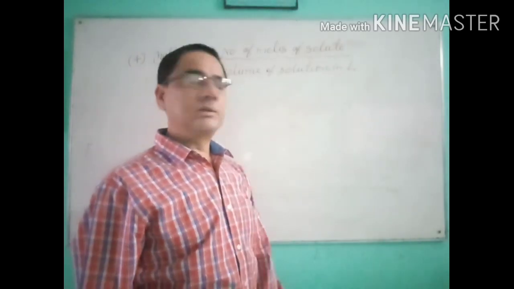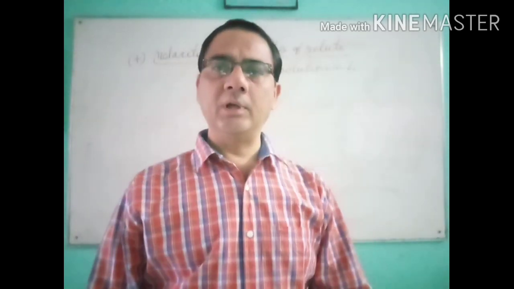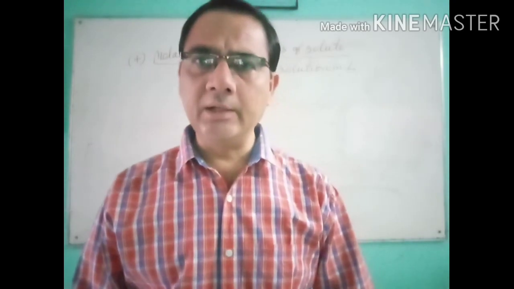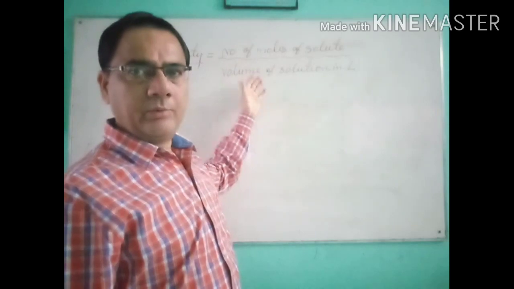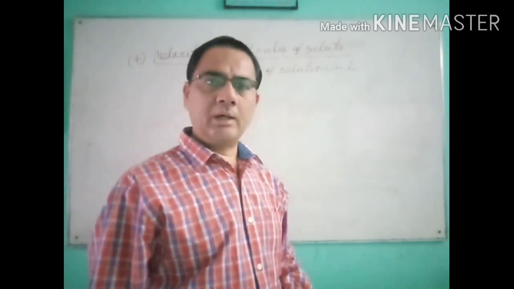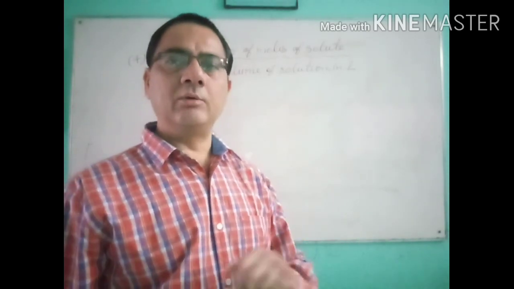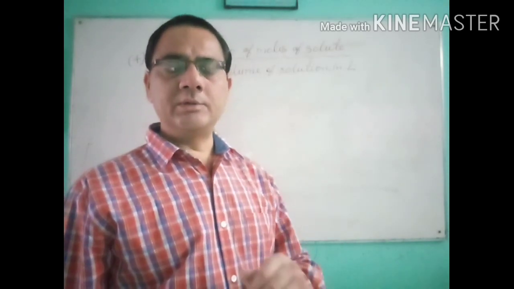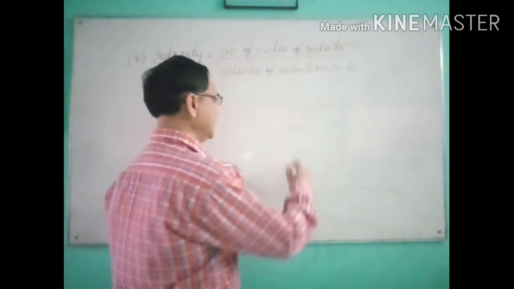In some numericals, maybe the number of moles is given directly in the question. If the number of moles is given directly, very easily you can put it in the formula, and with the volume you can calculate the molarity. But in many questions, the number of moles is not given directly. So what to do in that case? Then we use the formula to calculate the number of moles, which you have studied in class 11. What is the formula of the number of moles?